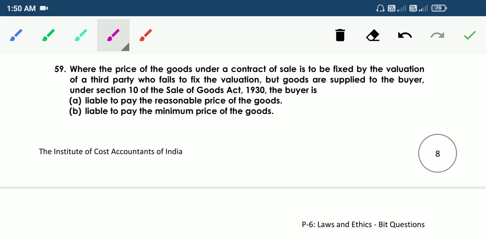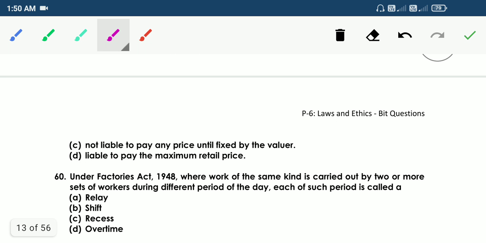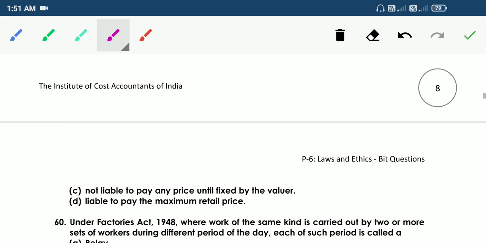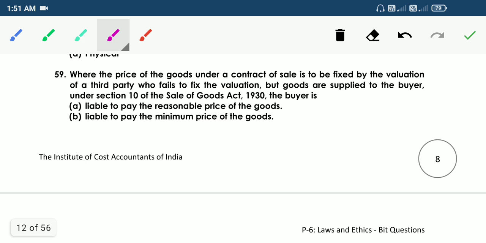59. Where the price of the goods under a contract of sale is to be fixed by the valuation of a third party who fails to fix the valuation, but goods are supplied to the buyer under Section 10 of the Sale of Goods Act 1930, the buyer is: option A, liable to pay a reasonable price of the goods. B, liable to pay the minimum price of the goods. C, not liable to pay any price until fixed by the valuer. D, liable to pay the maximum retail price. So the answer is option A, liable to pay the reasonable price of the goods.